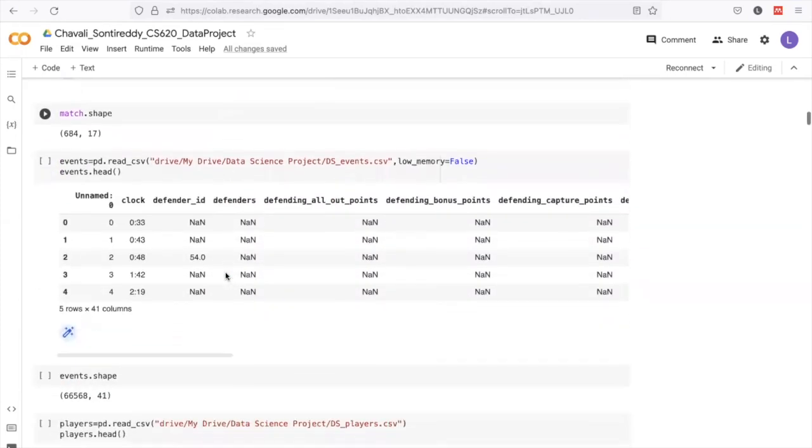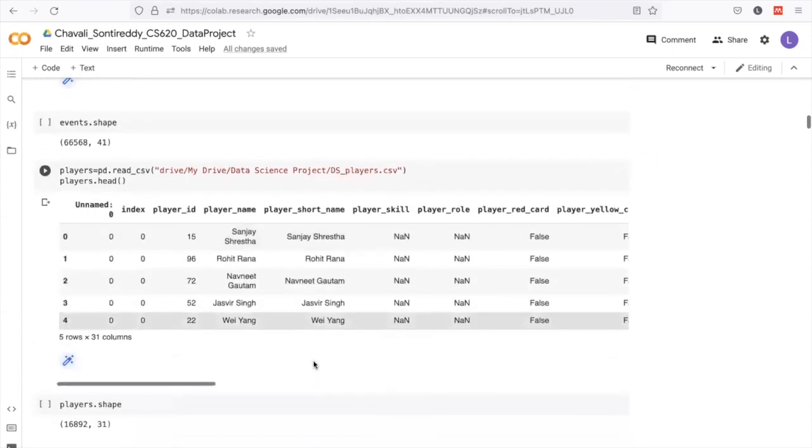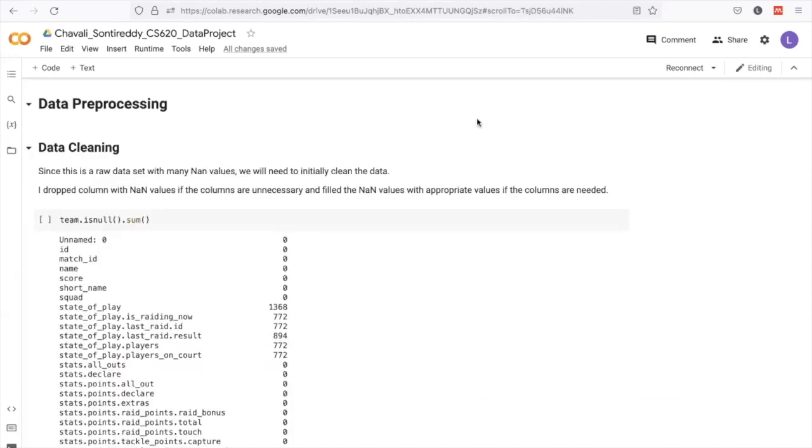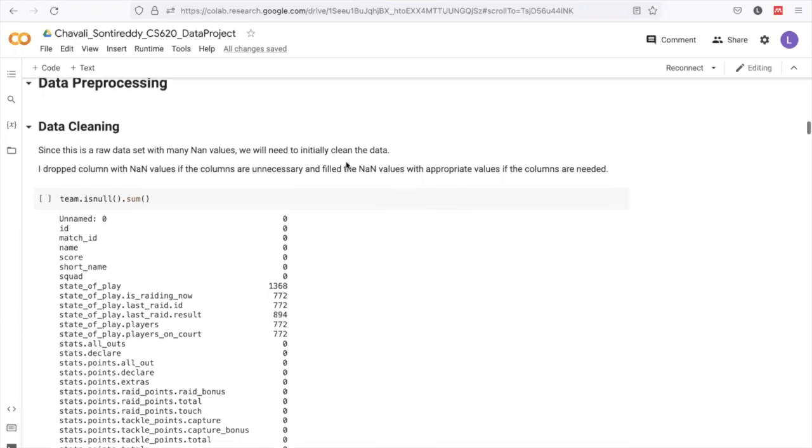The next one is events, where we have included information regarding the different defining moments of a Kabaddi match, that is who went for a raid, who spent a particular amount of time on the field, the points that they gained in a certain raid, etc. And the next data frame is players, where we have included the information of all the players that have played in this tournament.